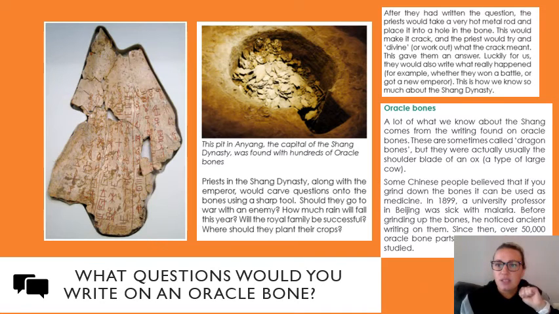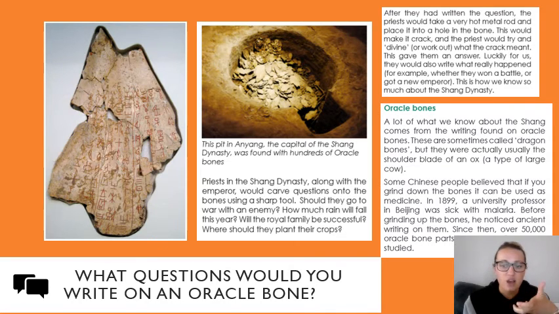So after they'd written the question, the priests would take a very hot metal rod and place it into a hole in the bone. This would make it crack, and the priest would try to divine, so that means work out or figure out, what the crack meant. This gave them an answer. As they put it in, it would make a crack, and the priests believed that this crack would give them the answer that they were looking for. Luckily for us, they would also write what really happened, for example, whether they did win the battle or got a new emperor. And this is how we know so much about the Shang dynasty today.